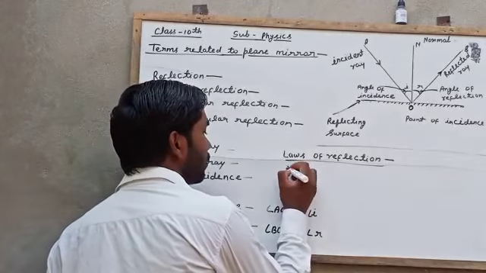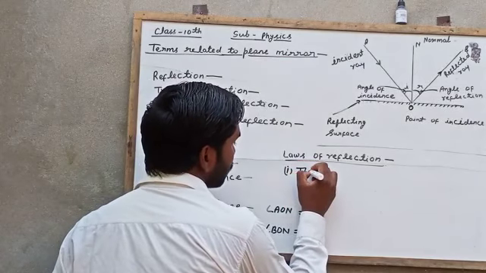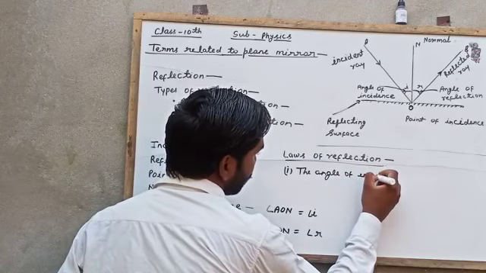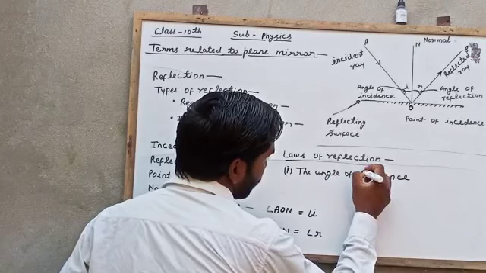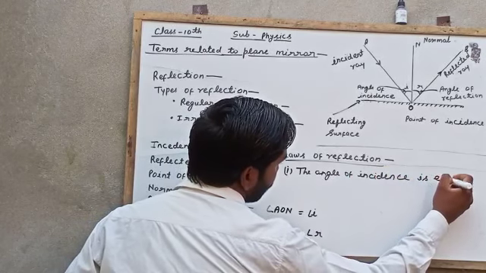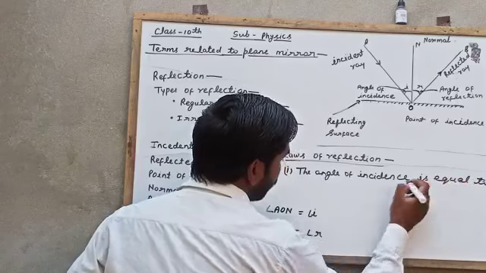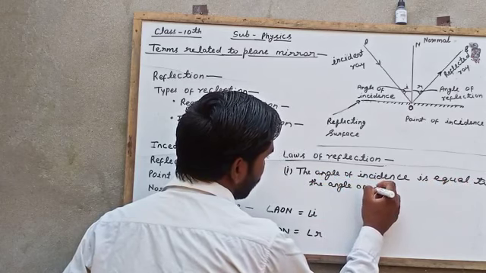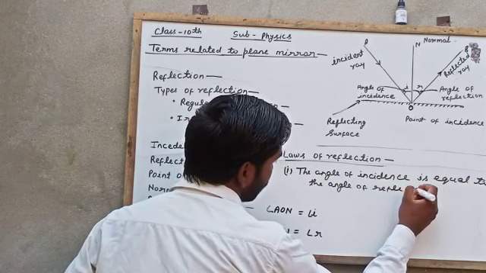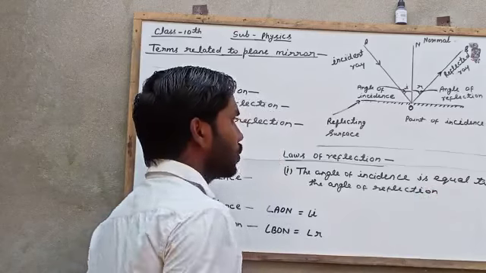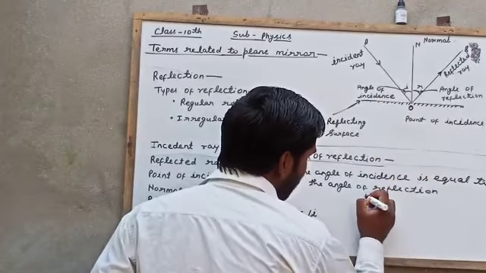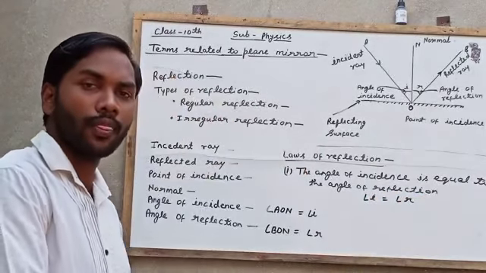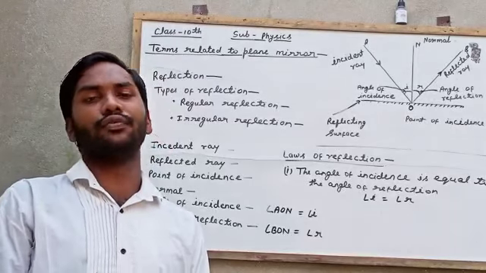First, the angle of incidence is equal to the angle of reflection. So here angle of incidence I is equal to angle of reflection R. This is true for all reflecting surfaces.